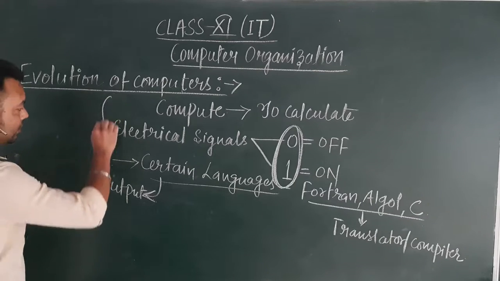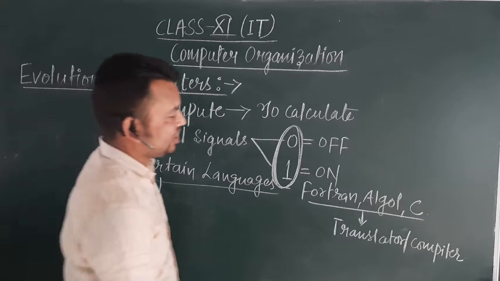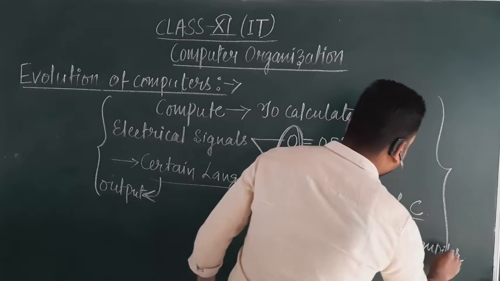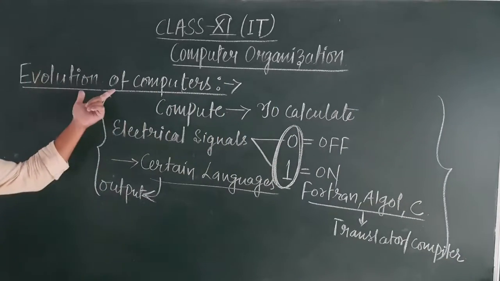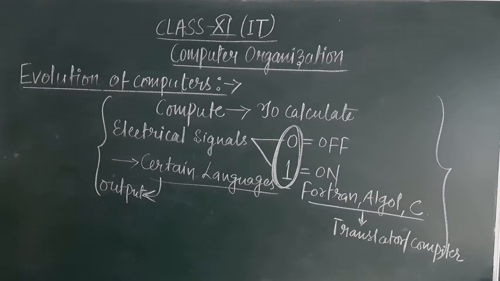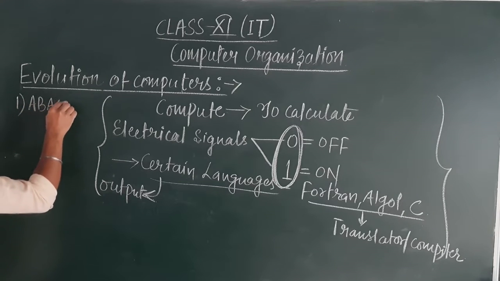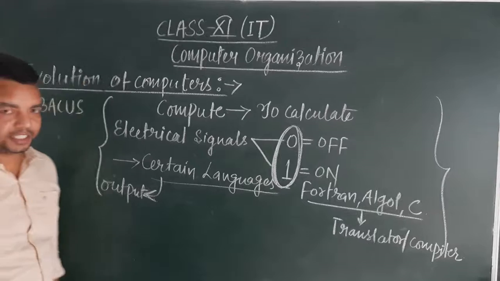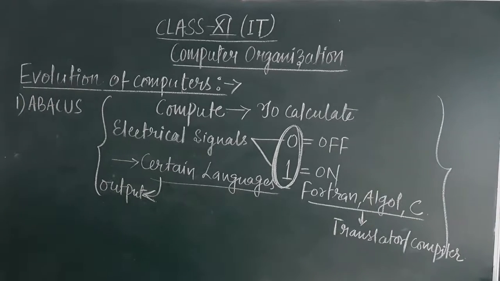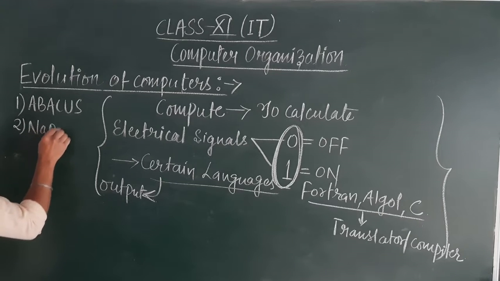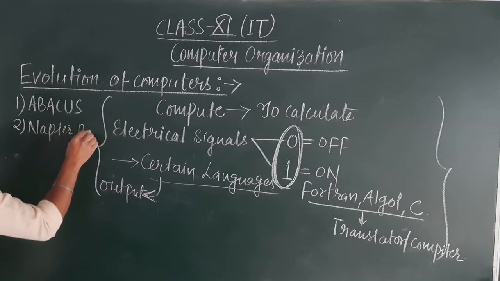Moreover, before getting into the characteristic features of a computer, let me discuss a brief history of the computer. The first computing device that came into existence was the abacus, and this device was made in order to make the calculation easier. Then it was followed by the second kind of device, which was called Napier bones.